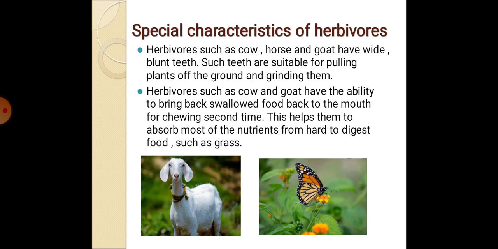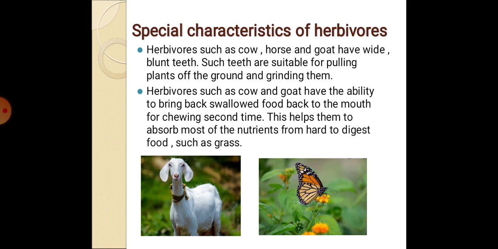Then the intestine of the cow and buffalo can absorb most of the nutrients, because grass is very hard to digest. So they chew again, then swallow again. Such a process is called cud chewing. These animals are called cud chewing animals.